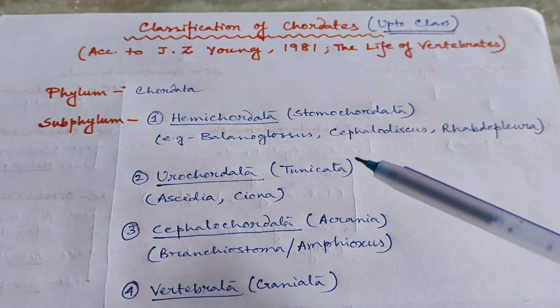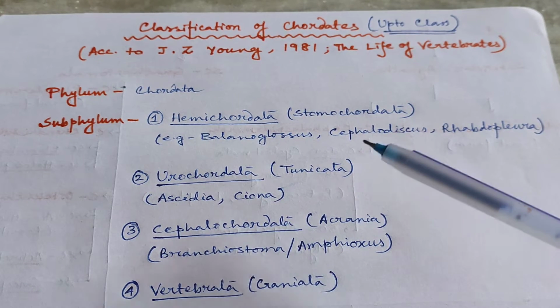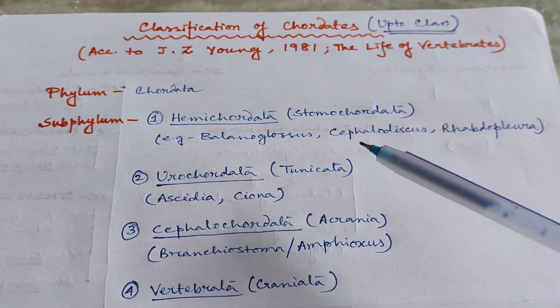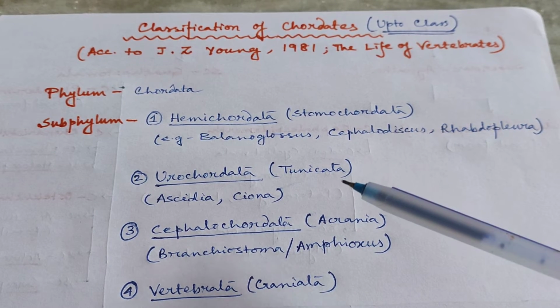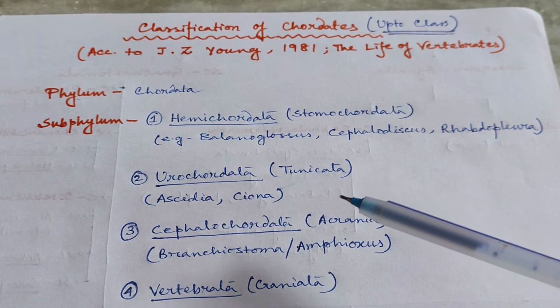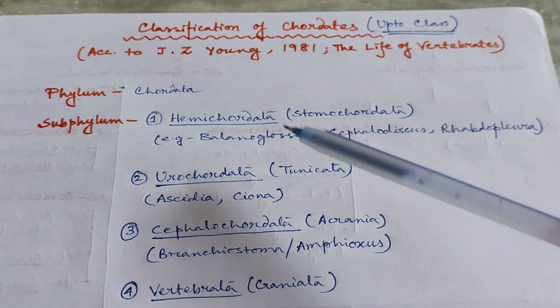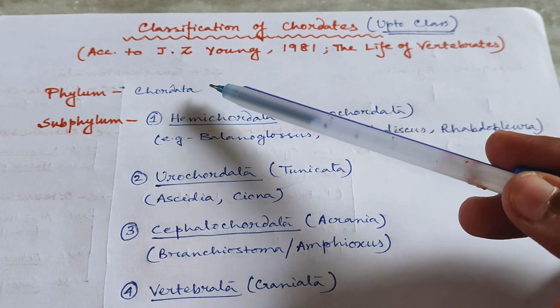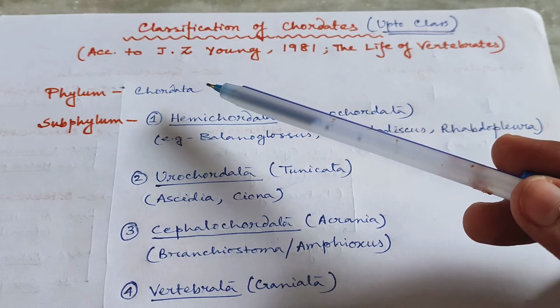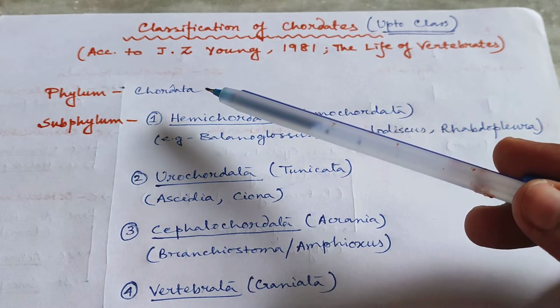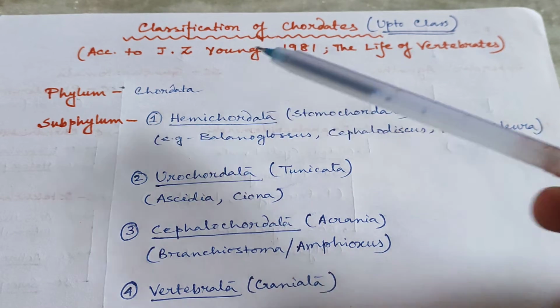But we will not discuss the characteristic features of all the phyla, classes, subclasses or orders. In other respective videos, we will discuss that. For the characteristic features of phylum Chordata, I have already made a video. You can watch that also. I will give the link in the description box below.